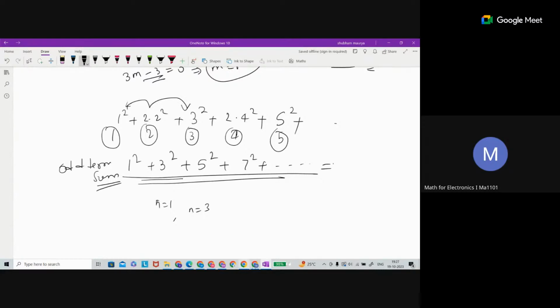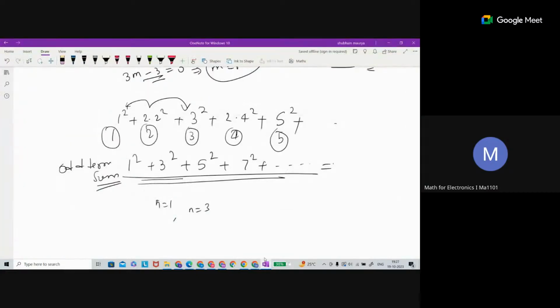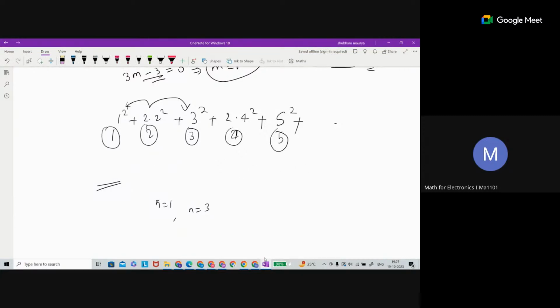So what does it say? Choose the correct one when n is odd. So when n is odd, in that case, what is happening? Oh, sorry, I just missed that. This is not the odd term sum. Sorry, this is when n is even.